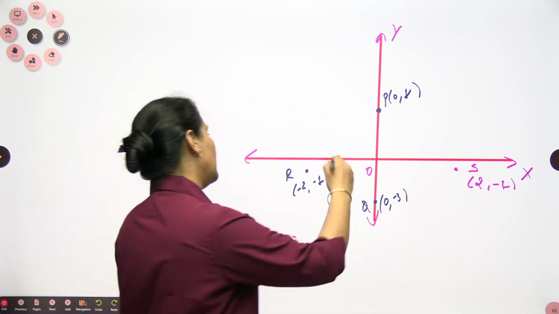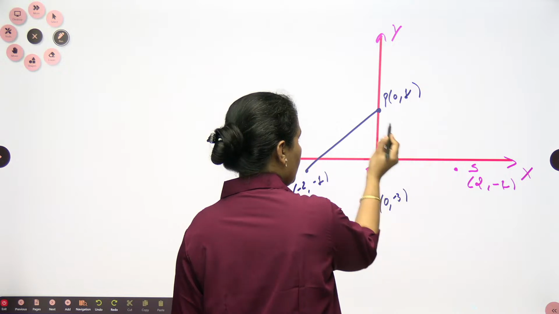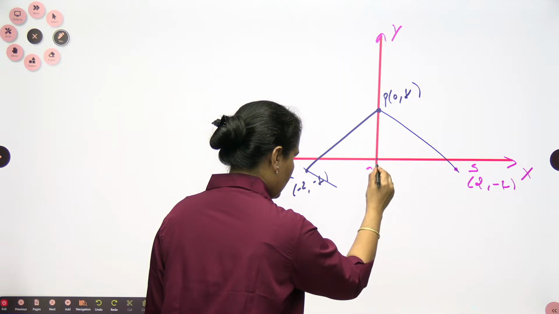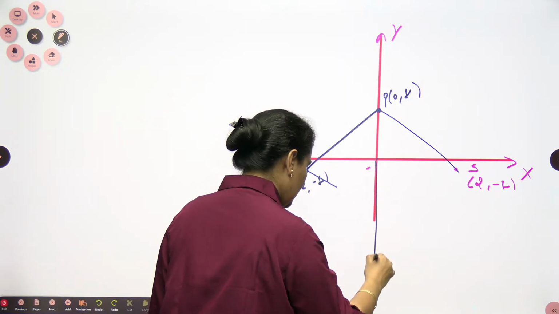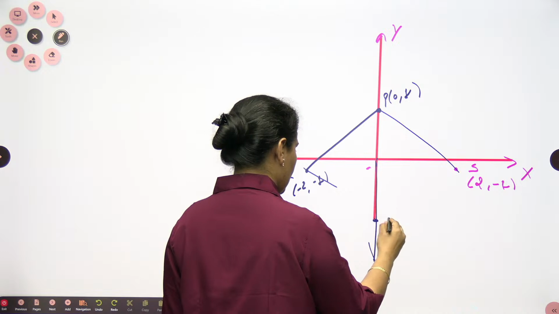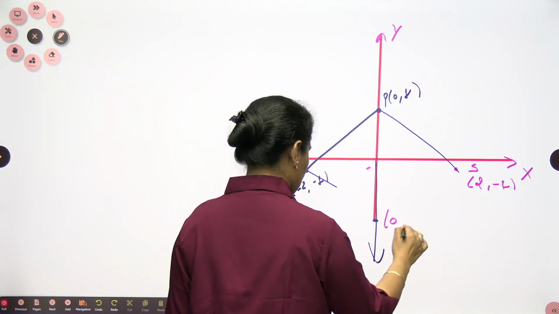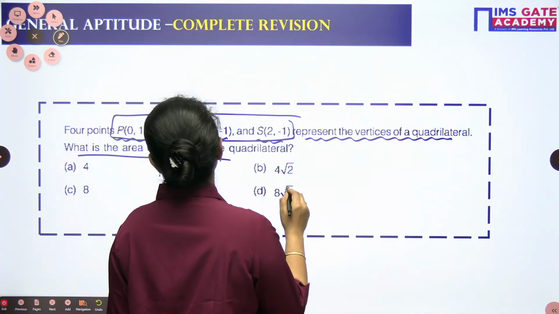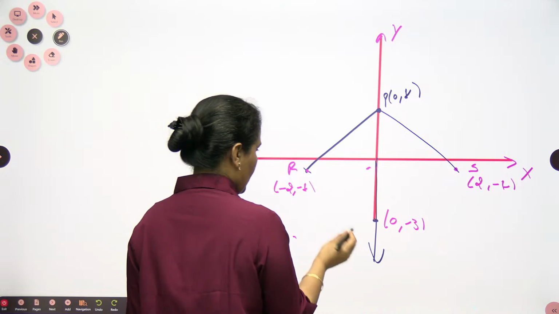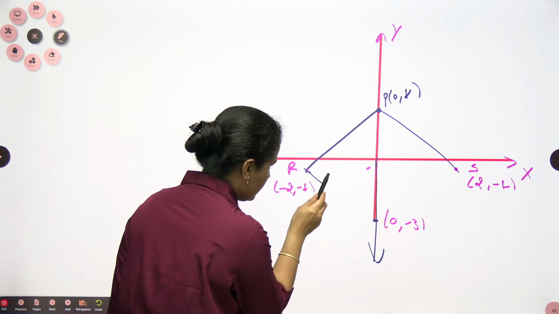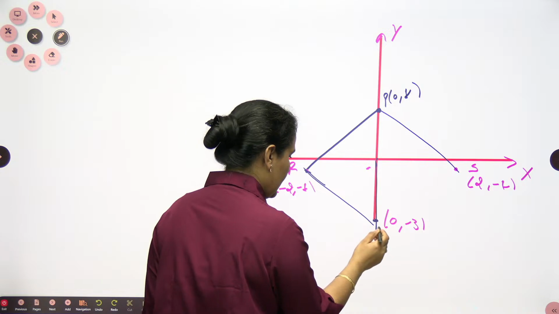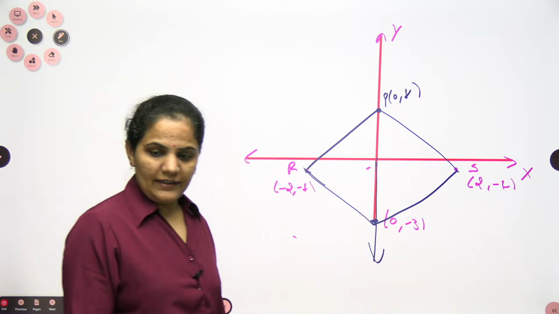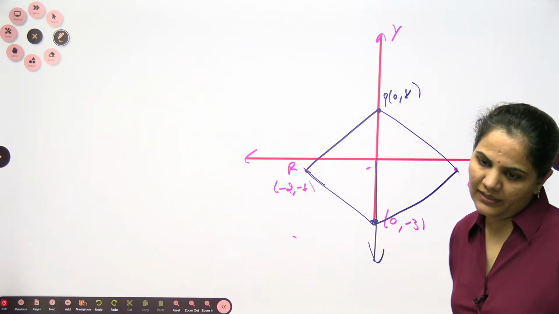I am having all the points, so let's join them. This is the first, this is the second, this will be the third. I want to increase it a little bit. This is 0, -3, and this is your R(-2, -1). Let's join this one and this one. So it's your quadrilateral, a four-sided figure.